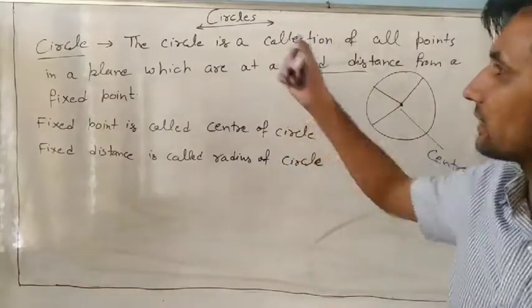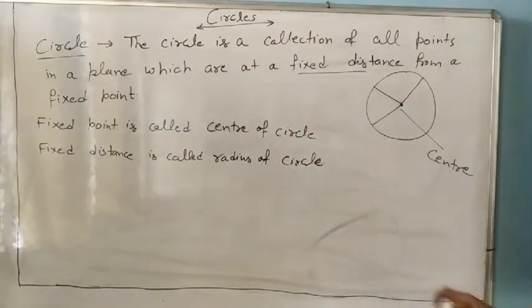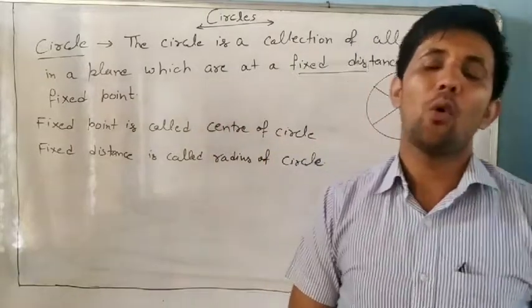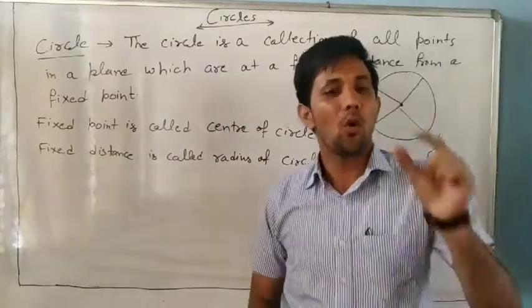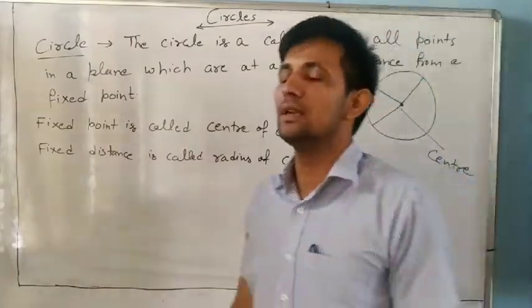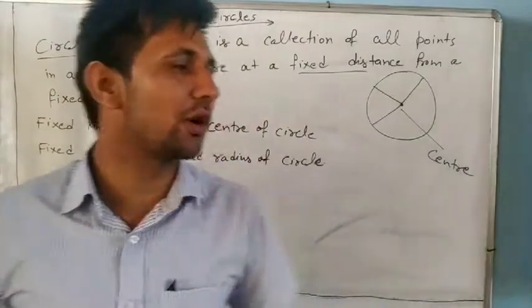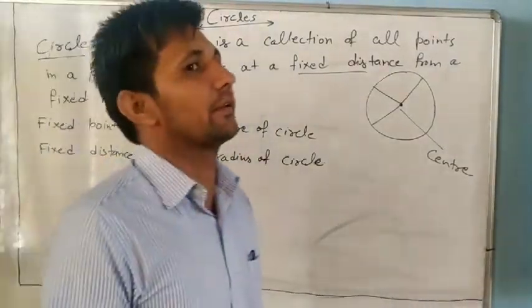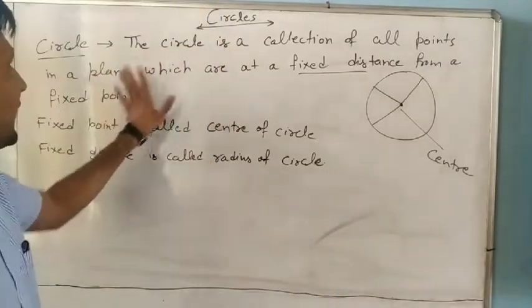So a circle is a collection of all points at a fixed distance from a fixed point. The fixed distance is called the radius and the fixed point is called the center. Understand?